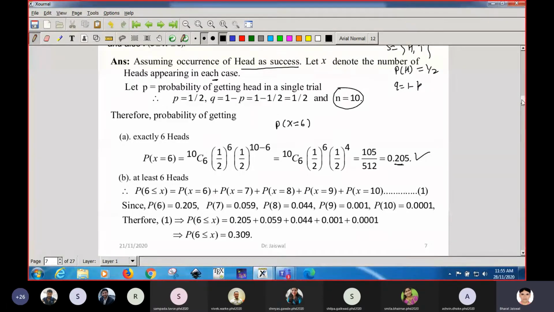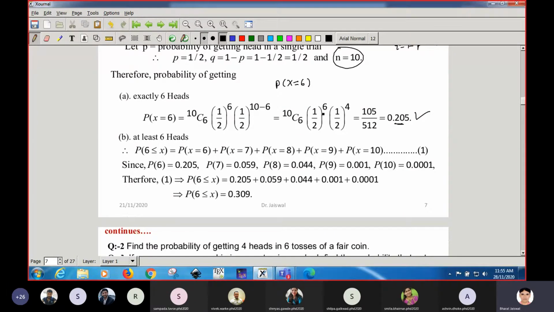Technicality: in at least, we go from lowest to higher, in at most, we go from higher to lower. So at least 6 will go from 6 to 10. We have calculated all the values by using the same formula. We found the value for 6, and if you put r equal to 7, you will get this. When you put 8 here, you will get this much.